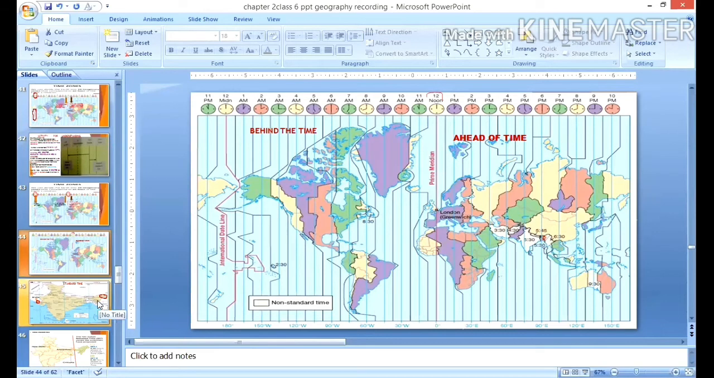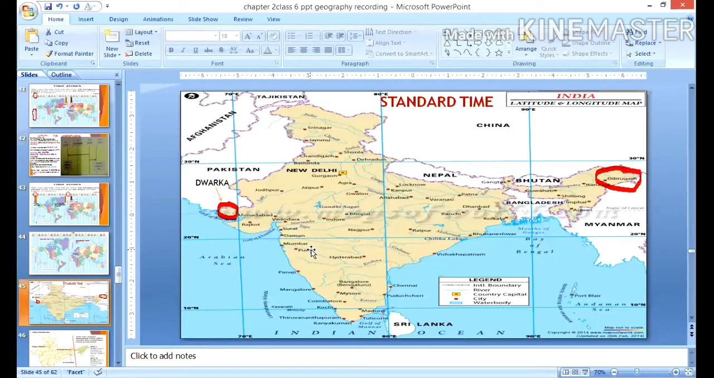Now when we talk about the standard time, how do we make it out? Several longitudes pass through India, and each longitude gives a 1 hour difference. Let us take the example of Dwarka in Gujarat and Dibrugarh in Assam. We have 2 longitudes in between, so almost the time difference between them is 1 hour 45 minutes.